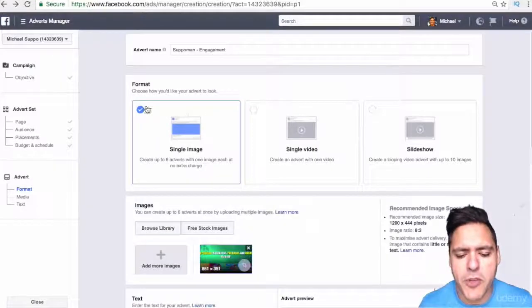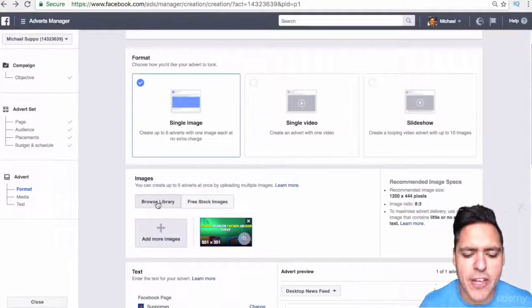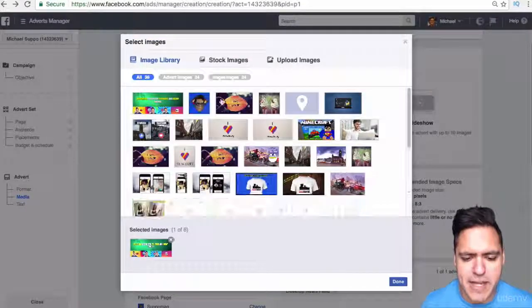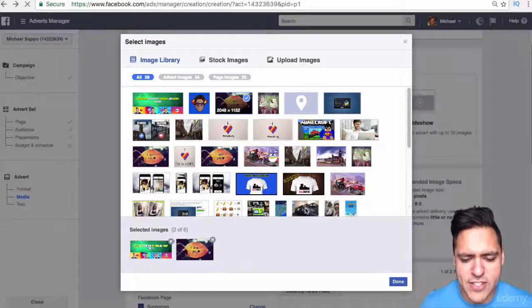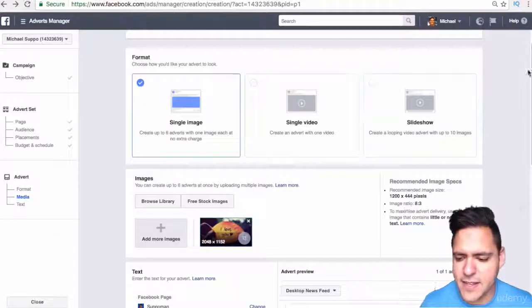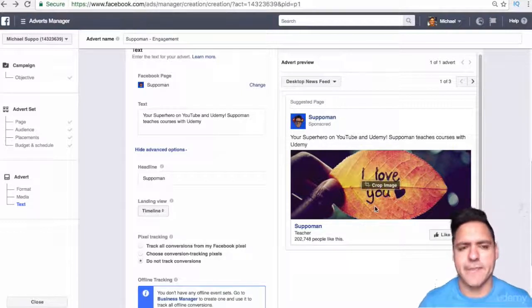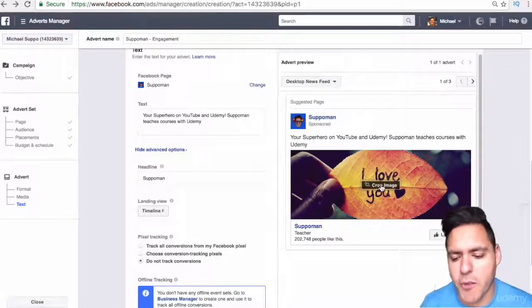And then what we want to do is use a single image, okay? Now, I've already got it in my library, which is basically this image here that says, I love you. So we are going to use that and delete this. And this will show you what your ad looks like. And that is perfectly cropped, okay?